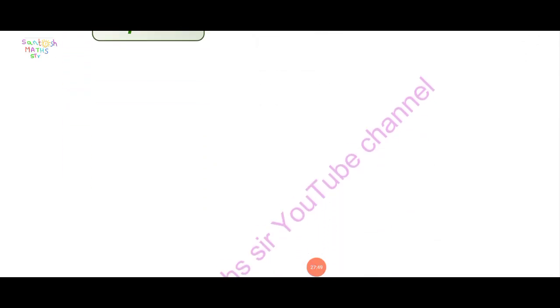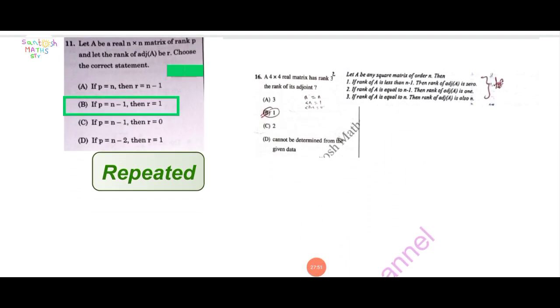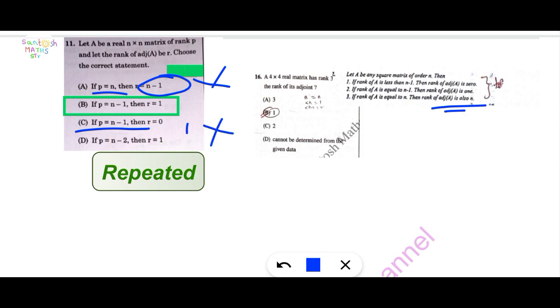Next question. In option A, if the rank of A is equal to n, what is the rank of the adjoint of A? Here it is also n. This is given as n minus 1, so this is discarded. If the rank is n minus 1, then the rank of the adjoint r is equal to 1. This is discarded here. If n minus 2, then r is equal to 0. Here it is given r equal to 1. This is also discarded. Here option B is correct.